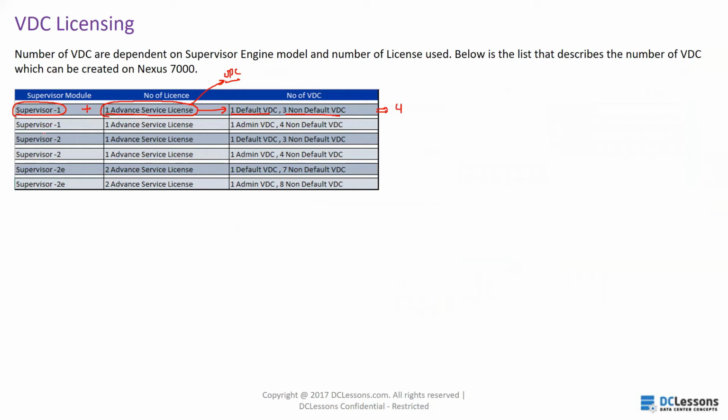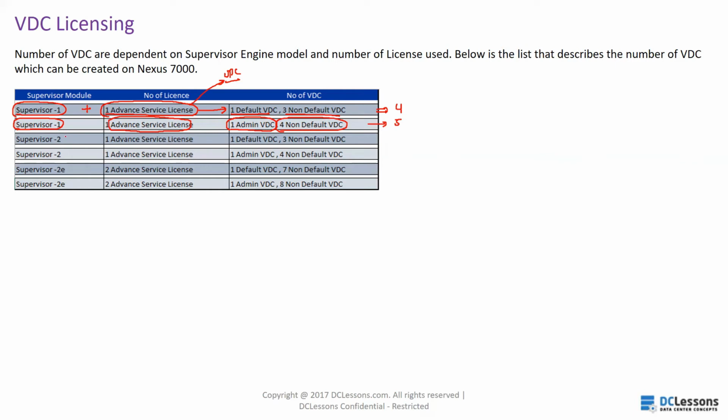Now if I'm using the same supervisor and the same one advanced service license, but here I am not using the default VDC, instead I am going to use the admin VDC. In that case, I can use 4 non-default VDCs. So the total number of switches will be 5. We can talk later about what the VDC types are, what the default VDC is, what the admin VDC is, what their benefits are, where the default VDCs are used, where the admin VDCs are used, all this stuff.